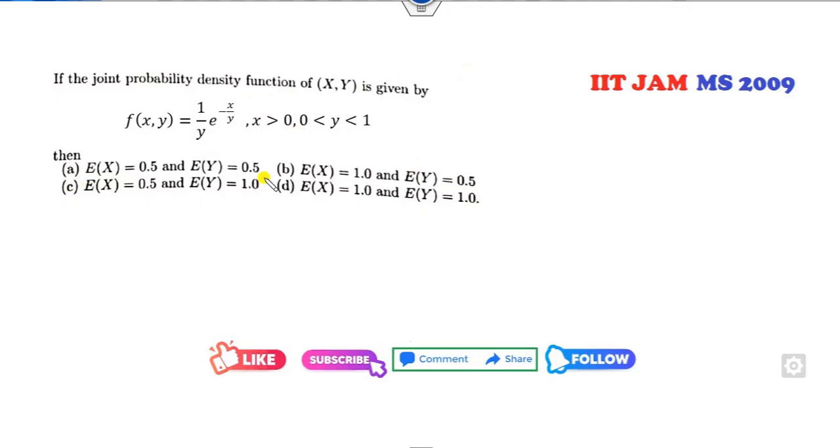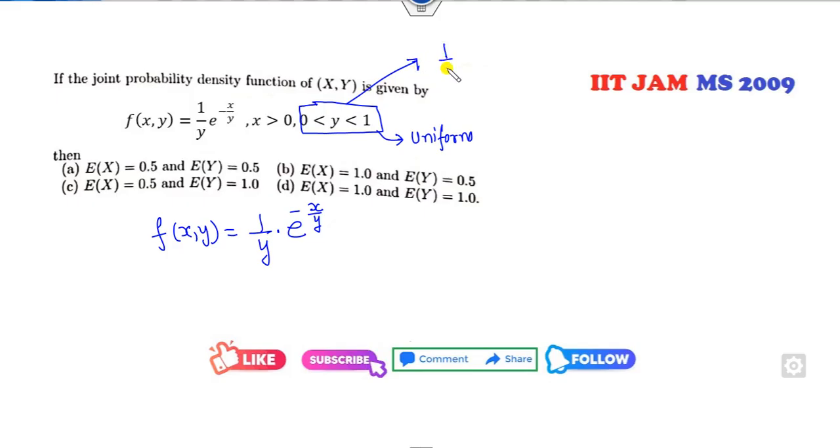Okay, again you are talking about the expected value. So what is given to you? X 1 over y e raised to power minus x over y. Look at the domain. Can you identify which distribution will work over here? It's a uniform distribution. So what is the PDF of the uniform distribution? 1 over 1. So I can write this number as a 1. Fine. So this is my y.